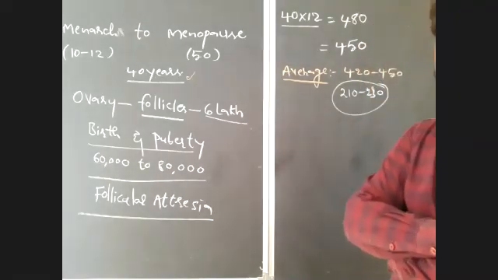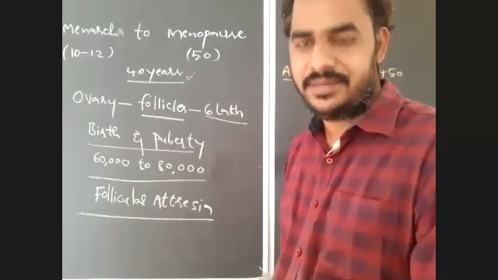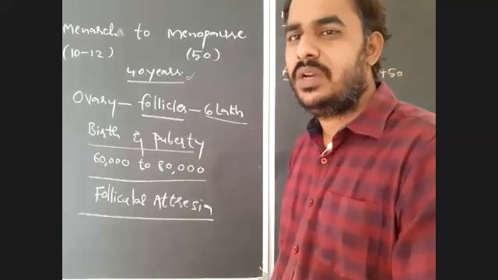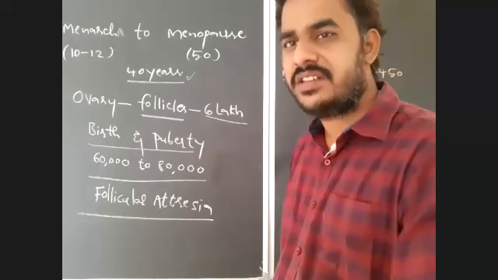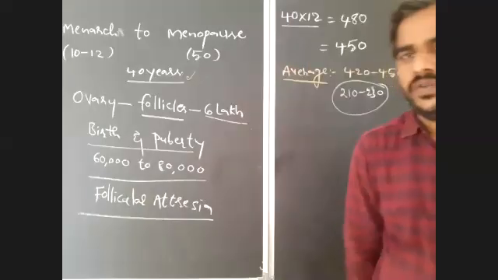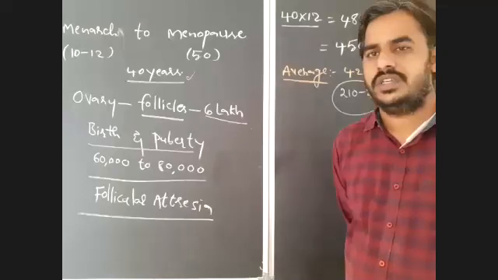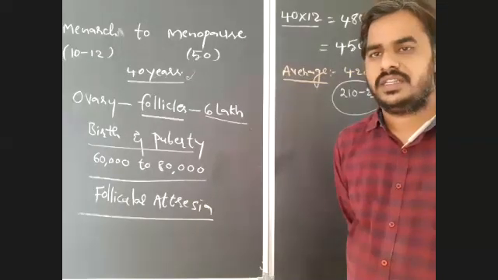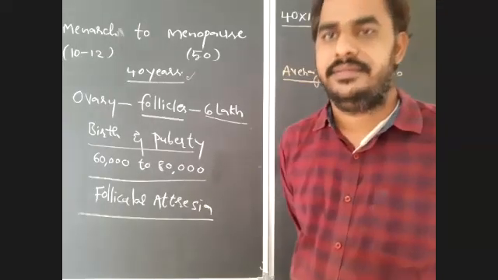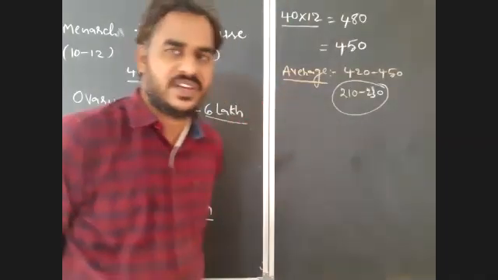Very simple. For 1 year, 12 ova. So for 5 years, 12 into 5, 60 ova will be produced, because there are no pregnancies or children.